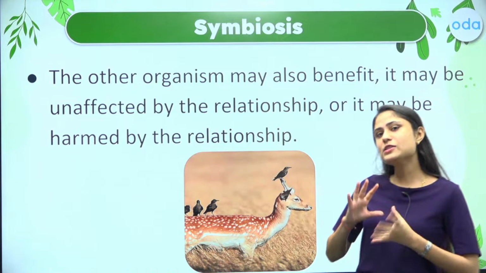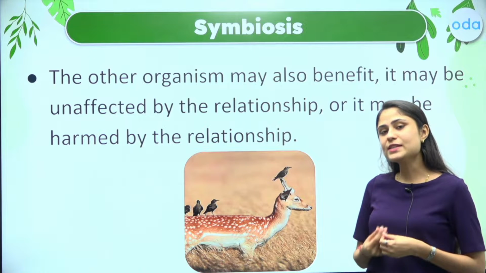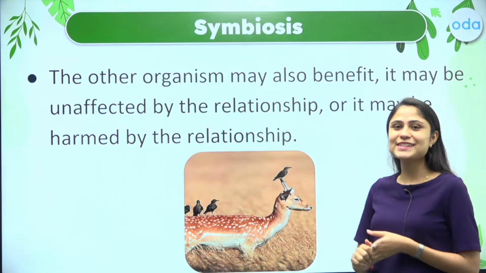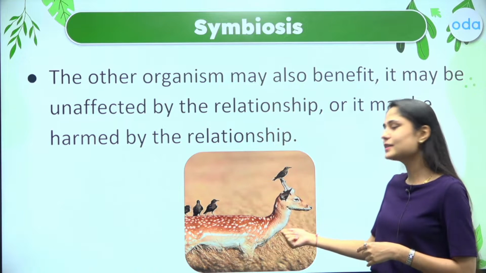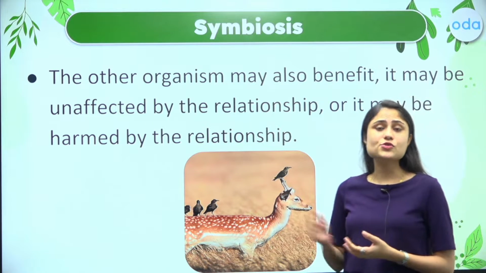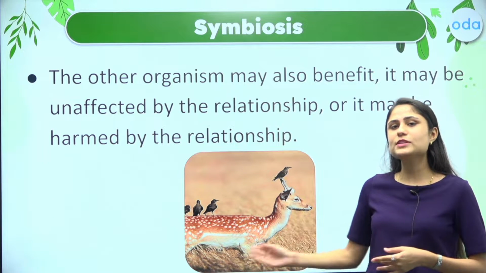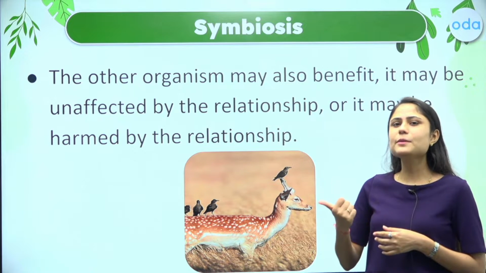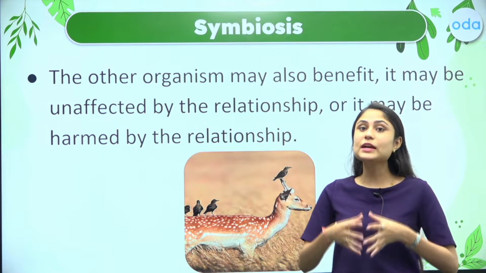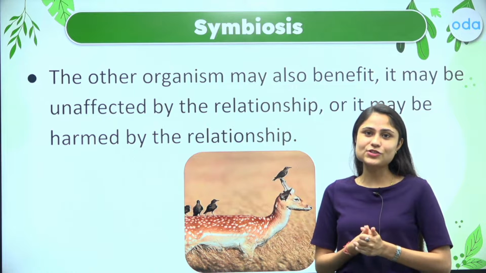Now in this relationship, the birds are able to rest, and they are also able to move some distances, but the deer or the antelope is not getting any benefit out of the birds. So this is a very easy example of symbiosis in which the deer is not getting benefited, but the birds are able to rest, so they are getting some sort of benefit out of this symbiotic relationship.